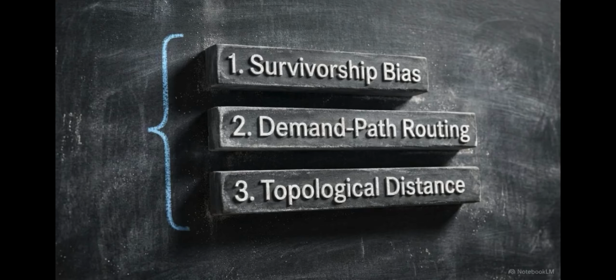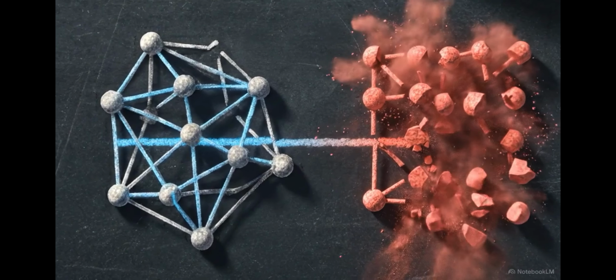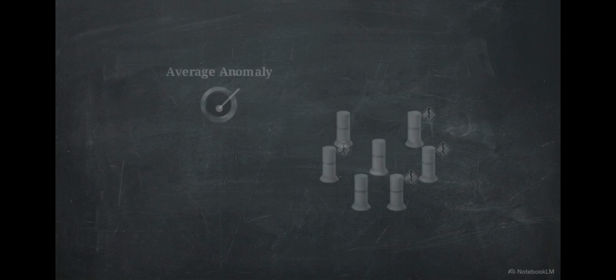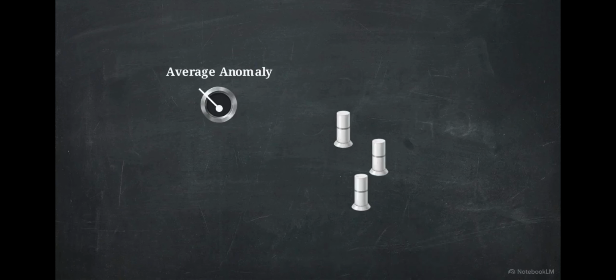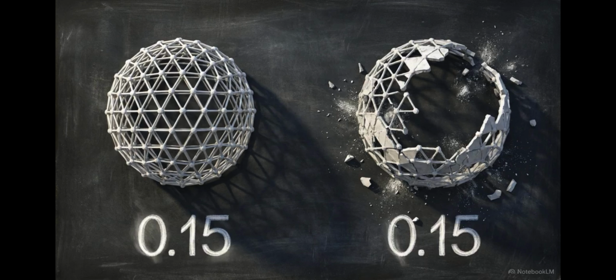The failed twin lost its active mass to dissolution. It severed its critical source sink routes, while dropping the failed nodes off its accounting frame. The average anomaly looked low because the dead nodes were deleted. The healthy twin achieved the exact same anomaly reading, but it maintained original frame structural integrity and preserved its demand relative routes. Single-frame scalar metrics compress radically different failure modes into a single deceptive number.